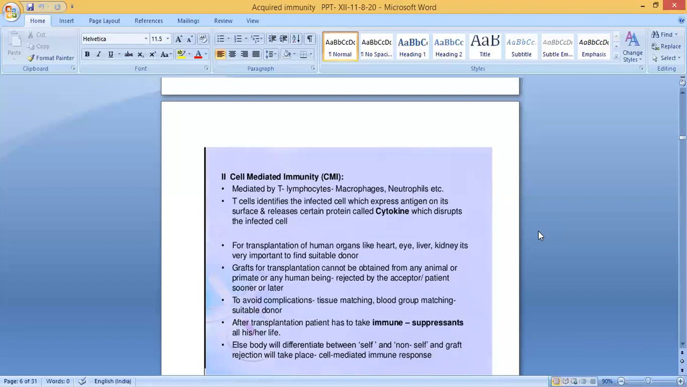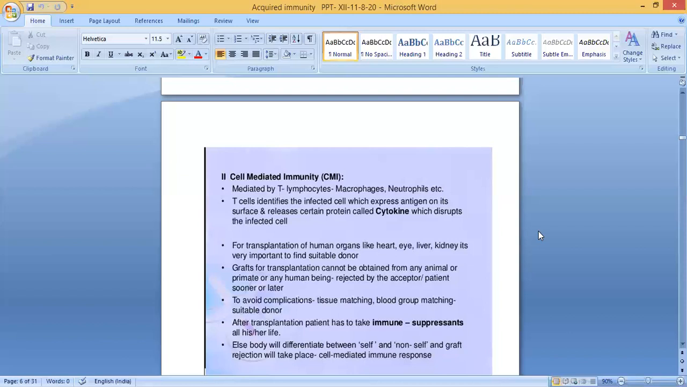After transplantation, the patient has to take immune suppressants all his or her life. Suppose there is a kidney transplantation, after that the patient has to take immune suppressants throughout their life. What is meant by immune suppressant? After an organ transplantation, you need to take immunosuppressant drugs. These drugs help prevent your immune system from attacking the donor organ. Your immune system will think there is a foreign organ, like it came from another person. So sometimes our immune system will start producing antibodies and will destroy the organ.